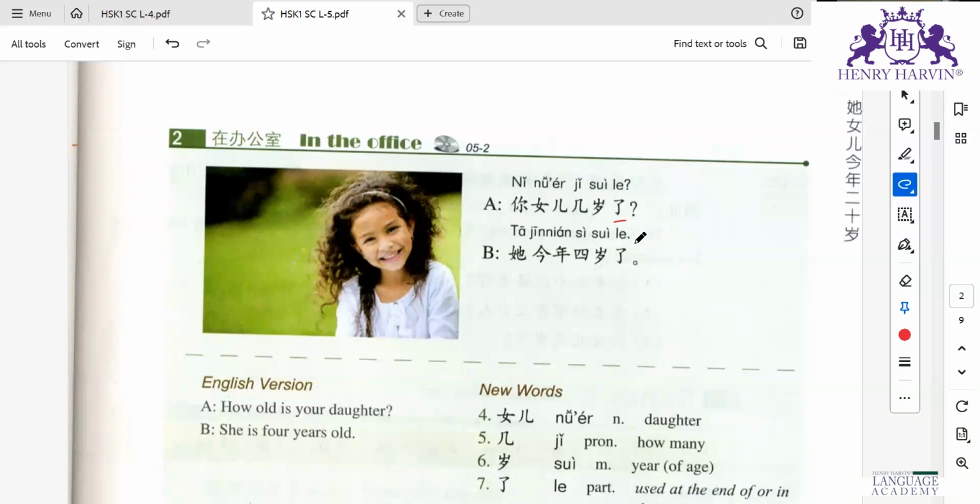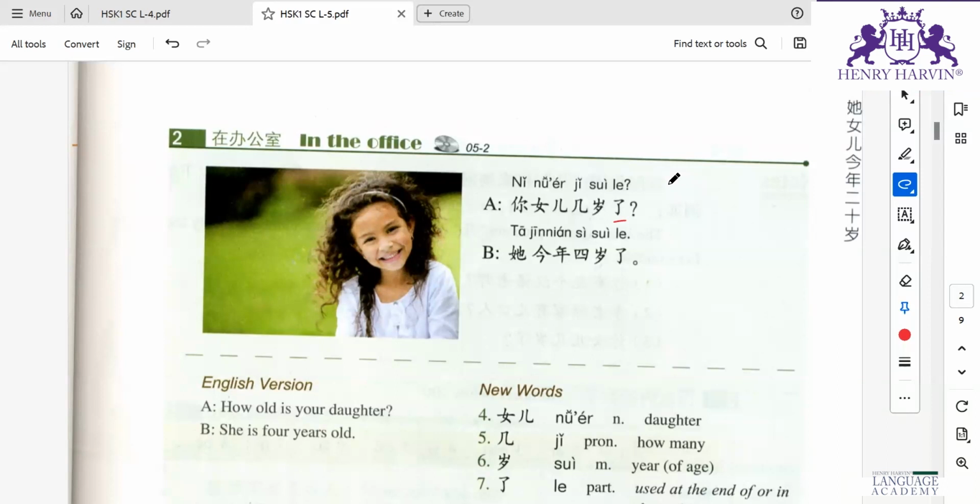Okay, this la whenever there is some change, like in some sentences, like shui chao is to sleep. So when I say ni shui chao la, that means that person is sleeping now. That person was not sleeping before.